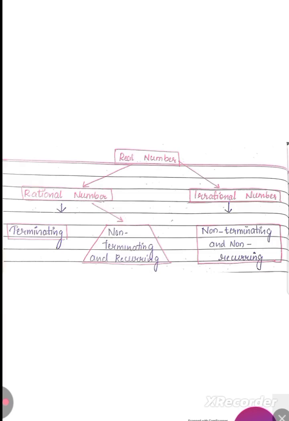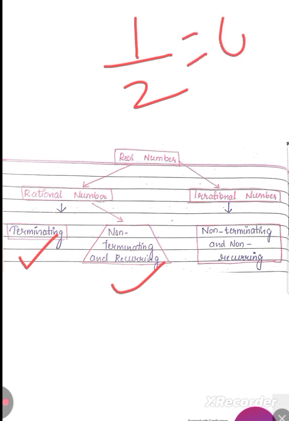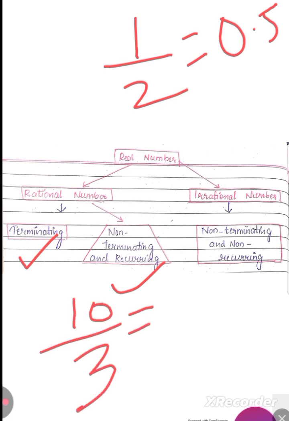Rational numbers again may be of two types: terminating, and non-terminating and recurring. Suppose I take 1 by 2. If I divide 1 by 2, what will I get? 0.5. It is called terminating. At some point the decimal place is fixed, so it is going to terminate. Suppose I take 10 divided by 3, what will I get?